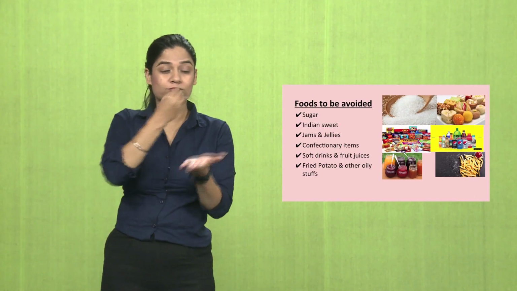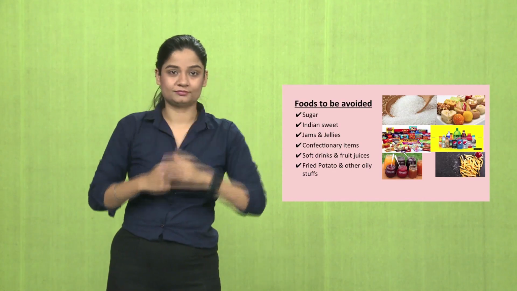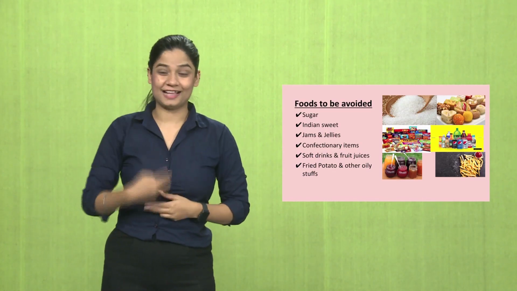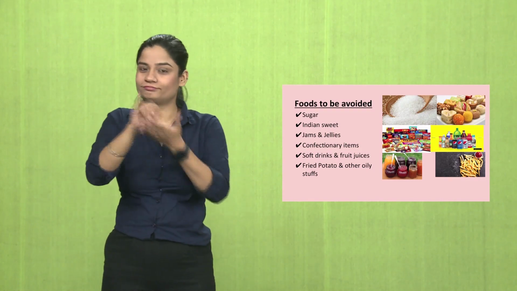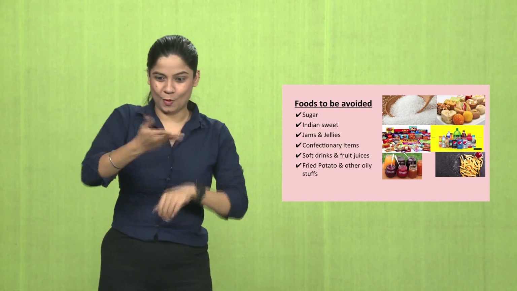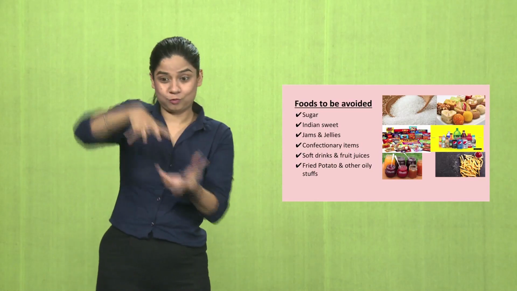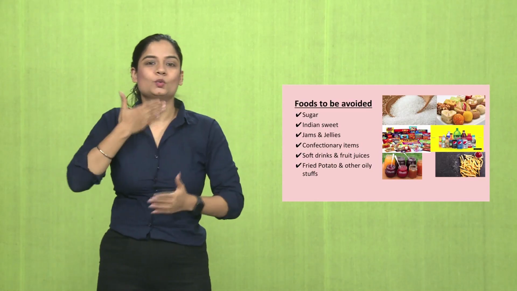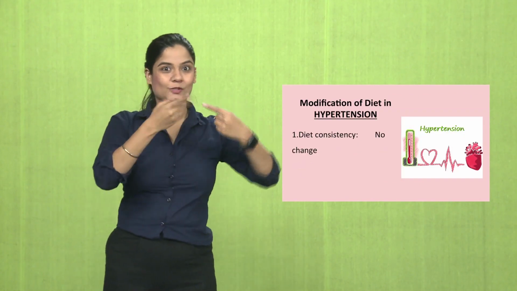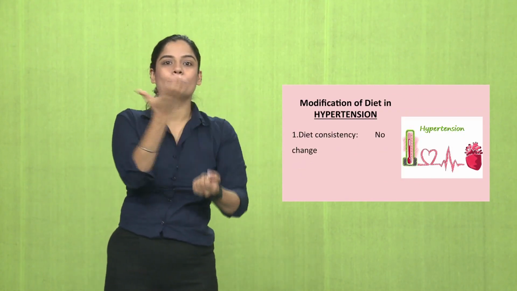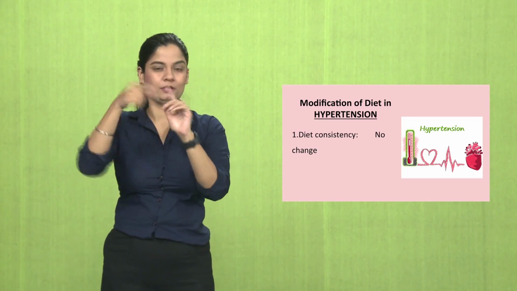Foods that need to be avoided, let me explain: sugar, definitely. Indian sweets, jams, jellies, cold drinks, juices, confectionery items, fried potato and other oily stuff. Diabetes, I have explained to you. Now let's come to hypertension.